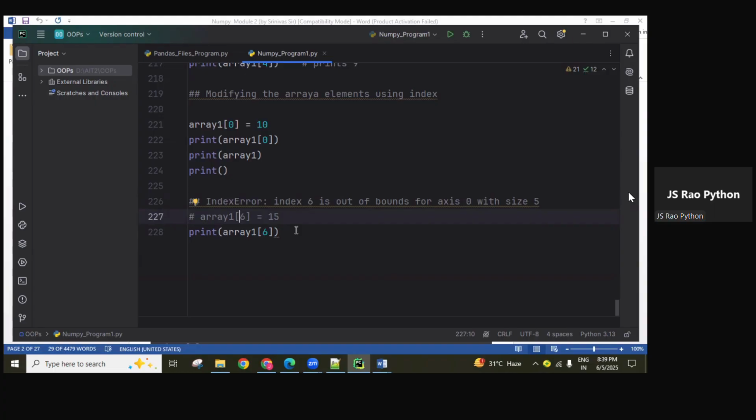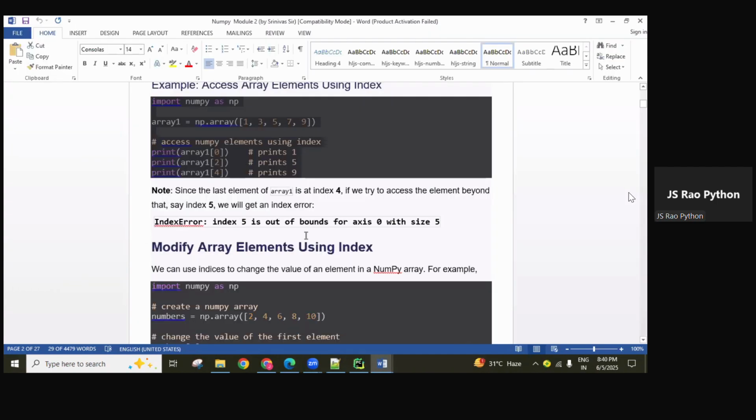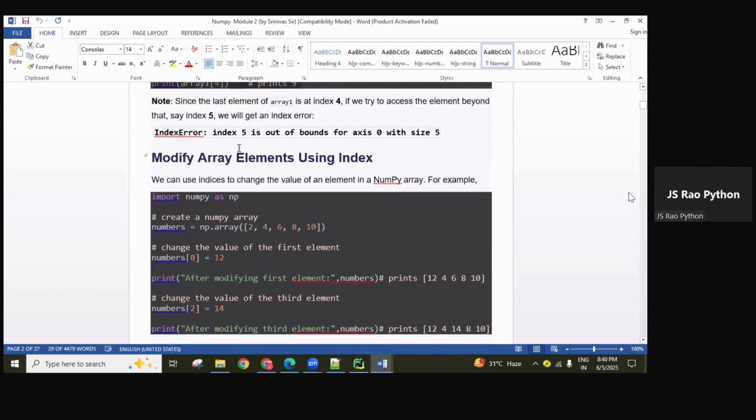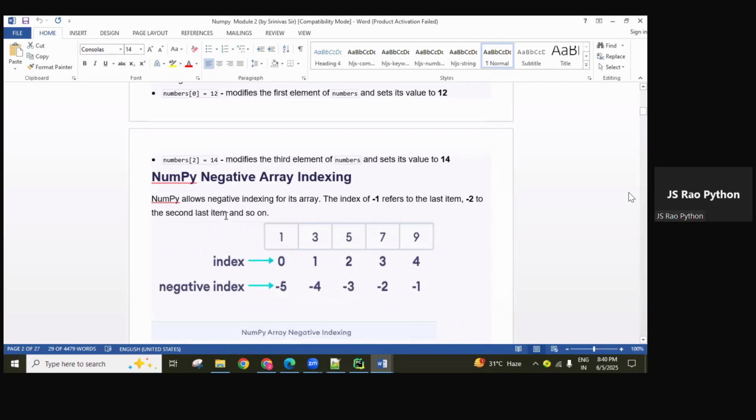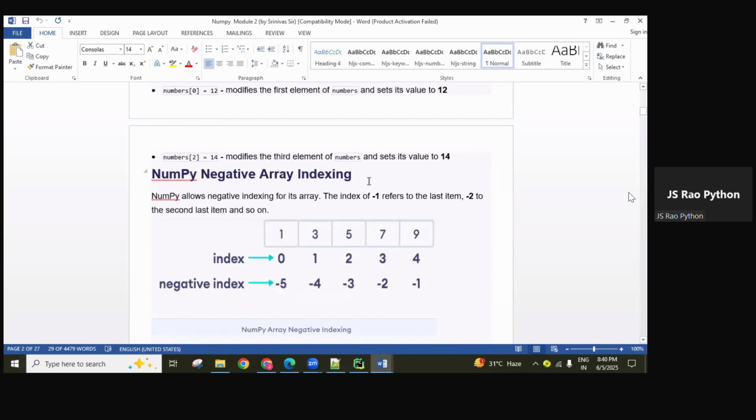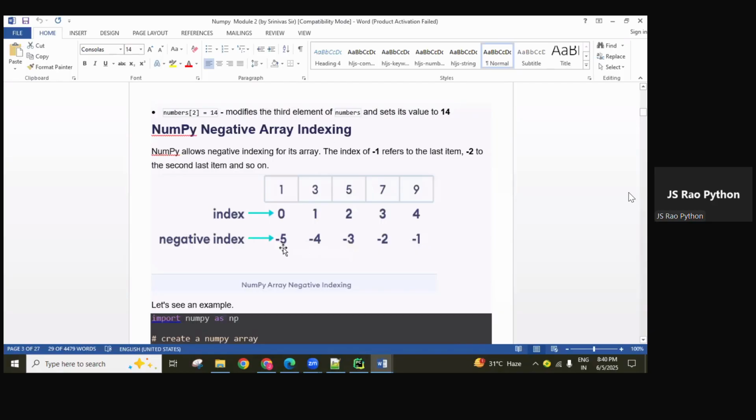When we are working with slicing, errors don't come. If a possible range is there, the values related to that range are returned. If the range is invalid, an empty array object is returned. Okay, that is a point. We can see that. And modifying the array elements, there are programs here, guys, do practice.